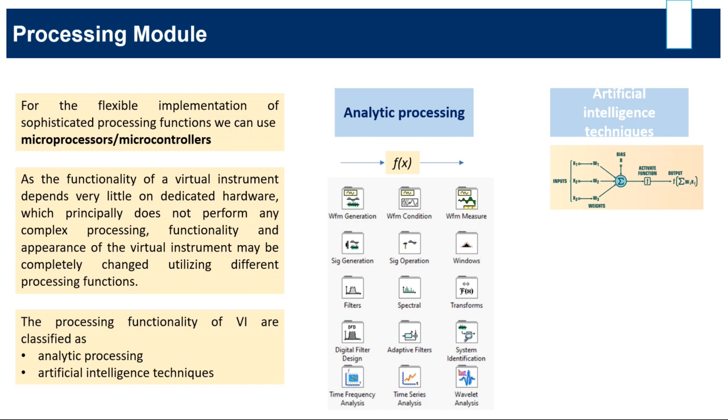We can use these kinds of concepts for system identification, prediction, system control, complex measurement, calibration, and instrument fault detection. Using artificial intelligence techniques, we can perform actions like system identification, high level sensor fusion, detection, prediction, system control, complex measurement procedures, calibration, instrumentation fault detection,